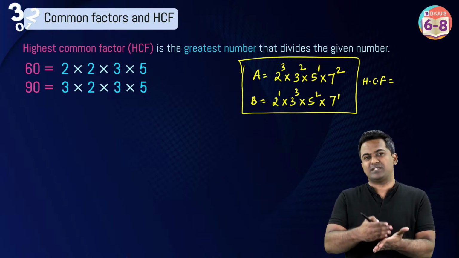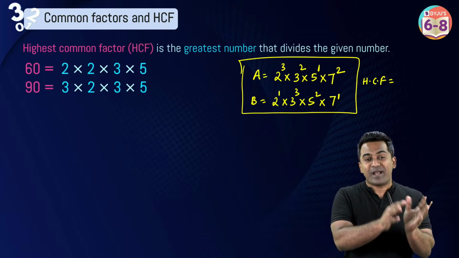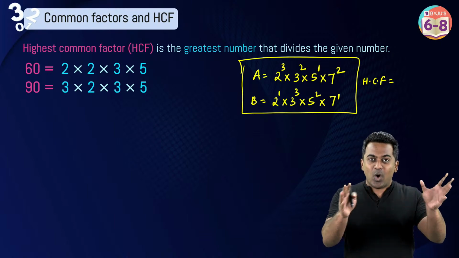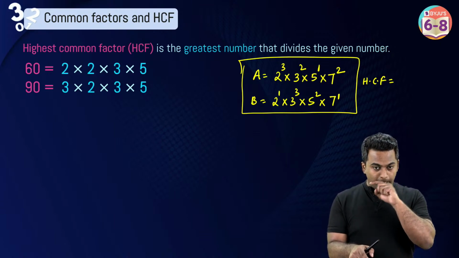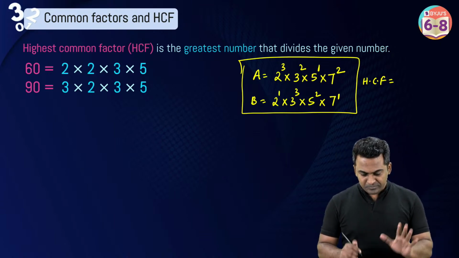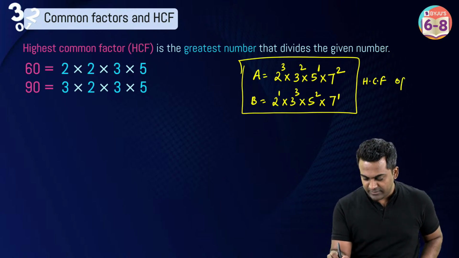We've studied what factors are, what multiples are, what prime, composite. We've looked at all the definitions. We've seen prime factorization as well. So all of that was done to make you understand this. All right, come on, focus on this now. So we want to find the HCF of A and B. Let me also write that down. HCF of A and B.